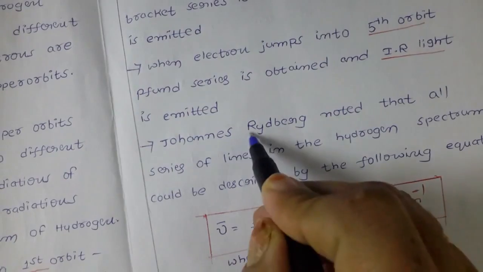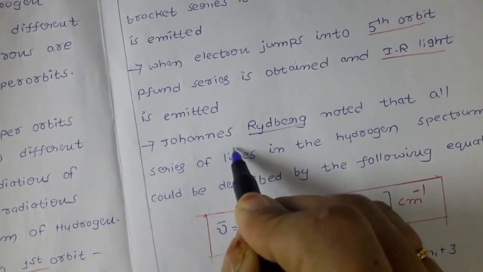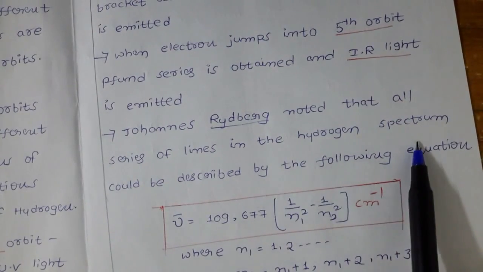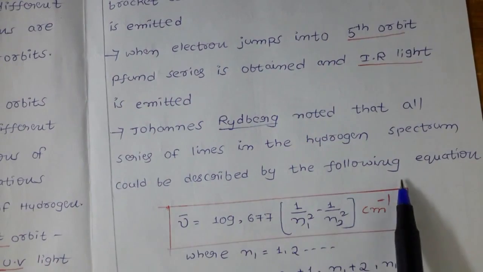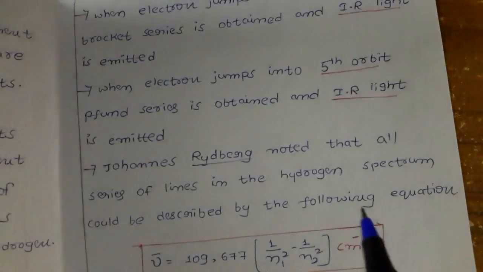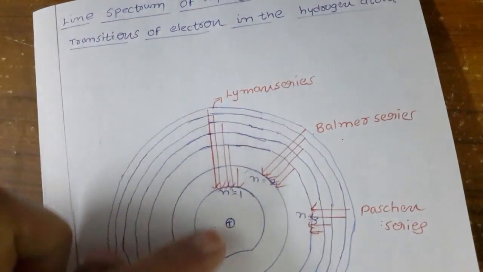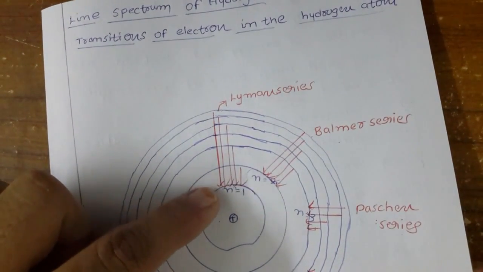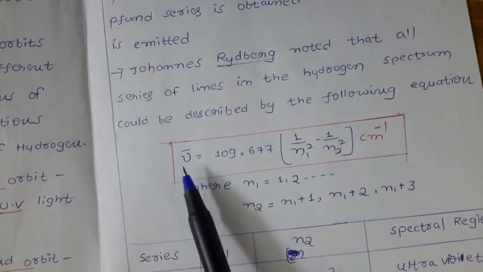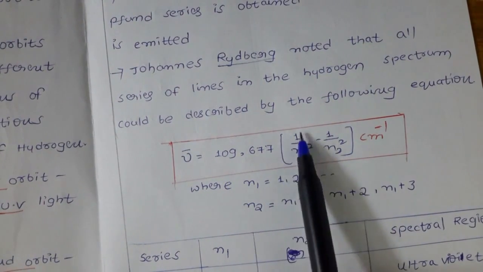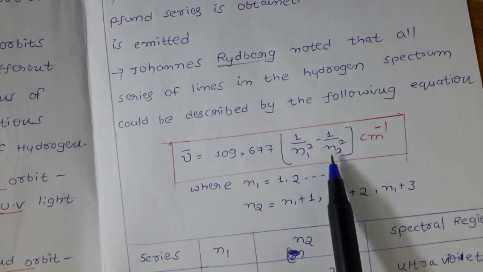John Rydberg noted that all series of lines in the hydrogen spectrum could be described by the following equation. We are talking about the line spectrum of the hydrogen atom. We are getting different lines, so there are different radiations. For these radiations, you can calculate the wave number, mu bar, by the following equation: mu bar equal to 109677 into (1 by n1 square minus 1 by n2 square) in centimeter inverse.